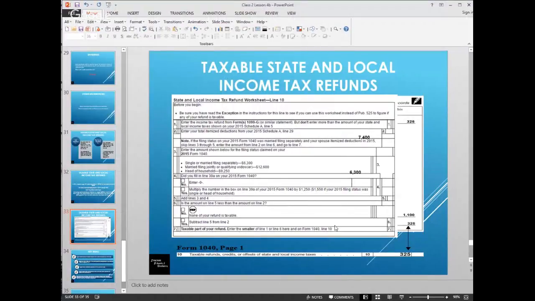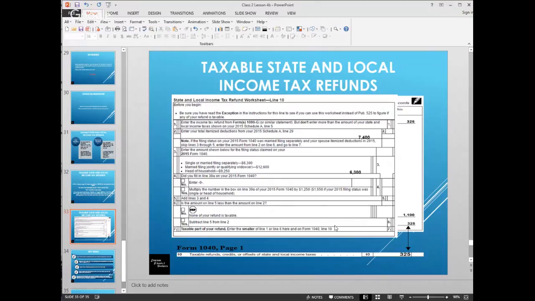The amount that she itemized was $7,400. And you look at what the amount of the standard deduction would have been, which was $6,300. So she received $1,100 over her original deduction, the standard deduction. She received $1,100 additional itemization. And then you see that the $325 will all be taxable.